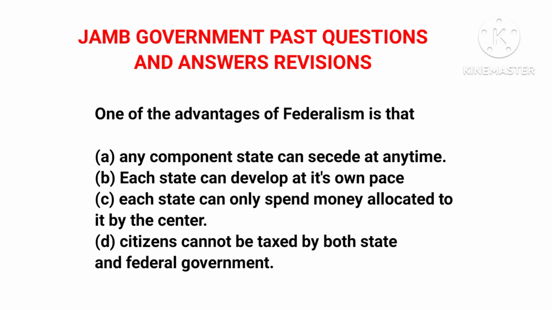Option B, each state can develop at its own pace. Of course, this is correct, because each subdivision of political power, each subdivision of authority, is independent and autonomous, so they can actually develop at their own pace. That is why you have different developmental levels in different states in Nigeria. For example, Lagos is more developed than Ibadan. These are two different states. So each state can develop at its own pace. This is the correct answer.